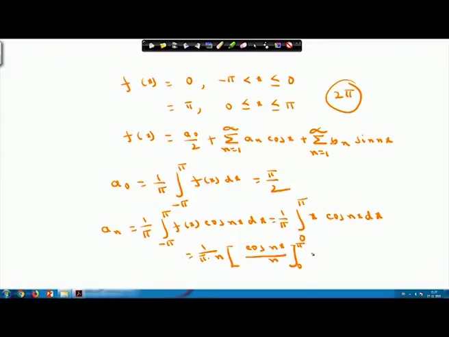If you put the limit of this, you will get 0 when n is even, minus 2 by pi n square when n is odd. So, therefore, your a n equals 0 if n is even, equals minus 2 by pi n square whenever n is odd. So, from here I can find out a 1, a 2, a 3 like this way, a n. My next job is to find out the value of b n.